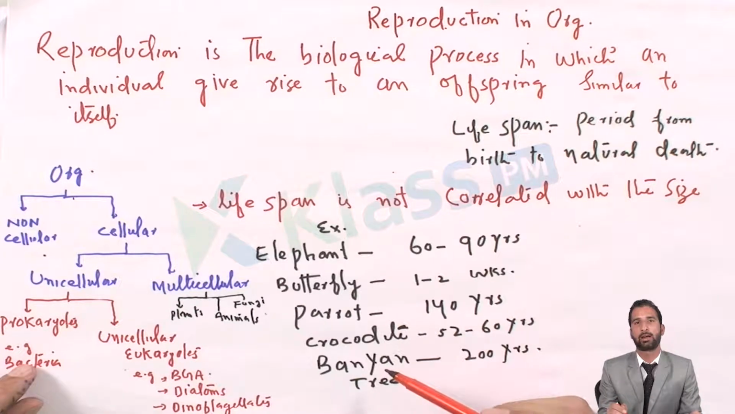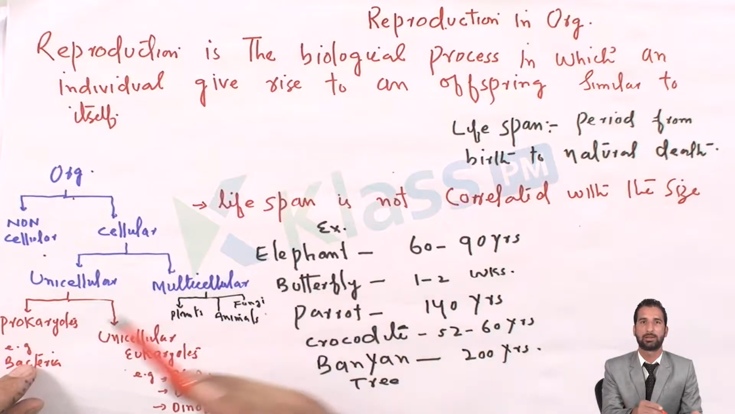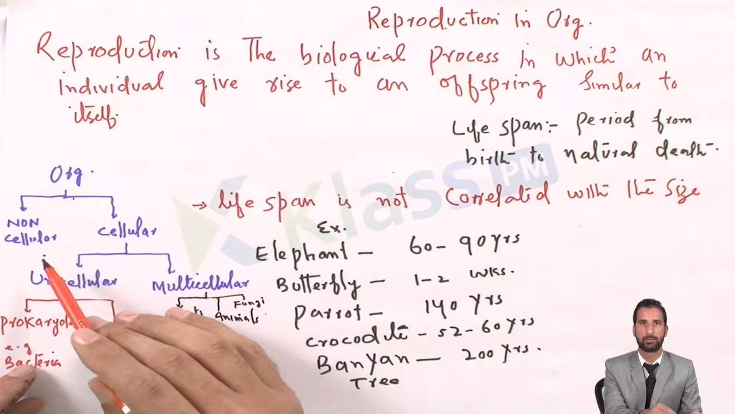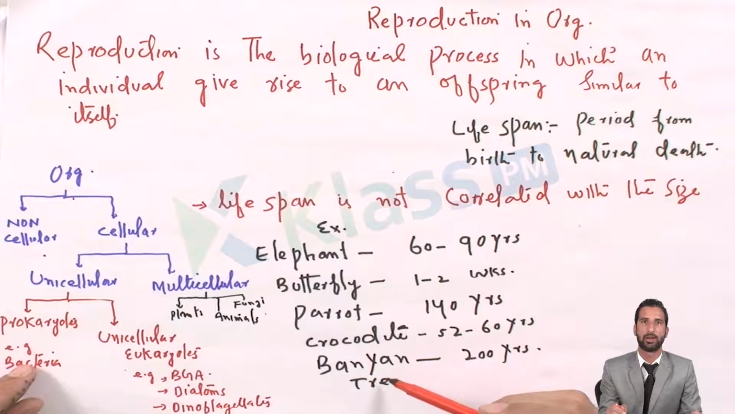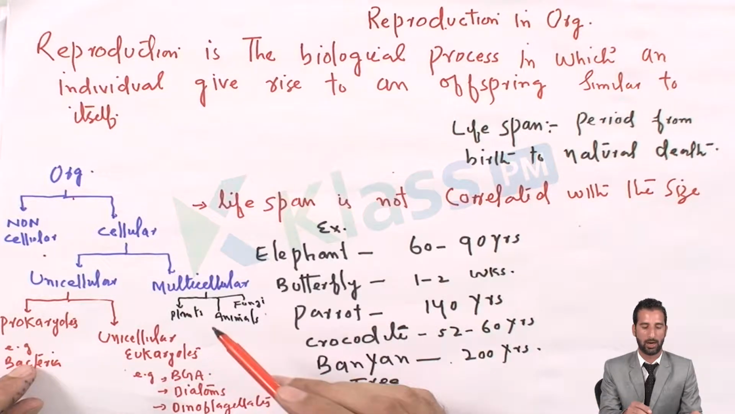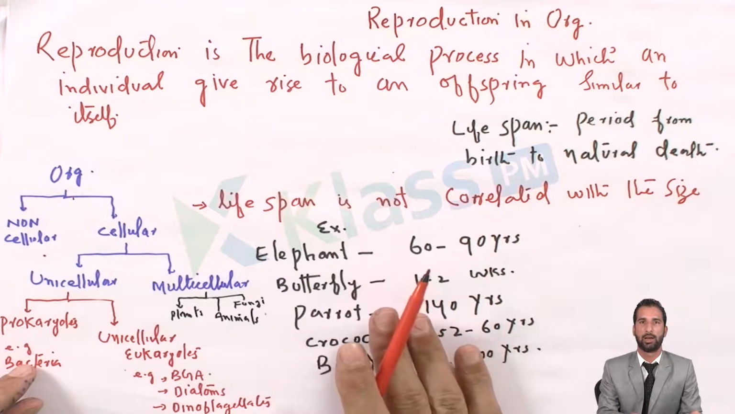As far as non-cellular organisms are concerned, viruses are the best examples. How they replicate, how they reproduce, I will take in the next topic, but they also reproduce. Non-cellular organisms do reproduce. And cellular organisms, in the case of unicellular organisms, which include both prokaryotes as well as unicellular eukaryotes, they also reproduce. And multicellular organisms, of course, that is plants, animals, and fungi. We will discuss thoroughly in this session what the modes of reproduction in these organisms are.